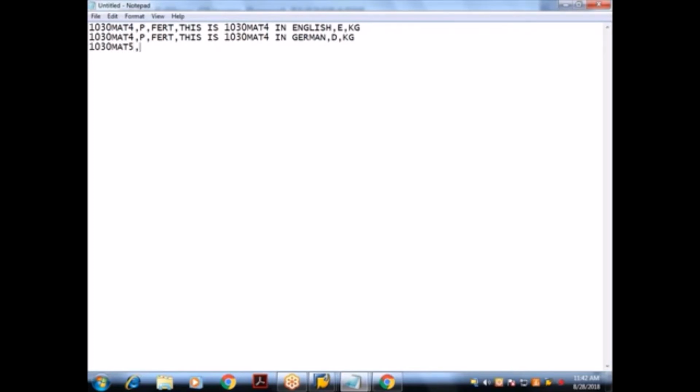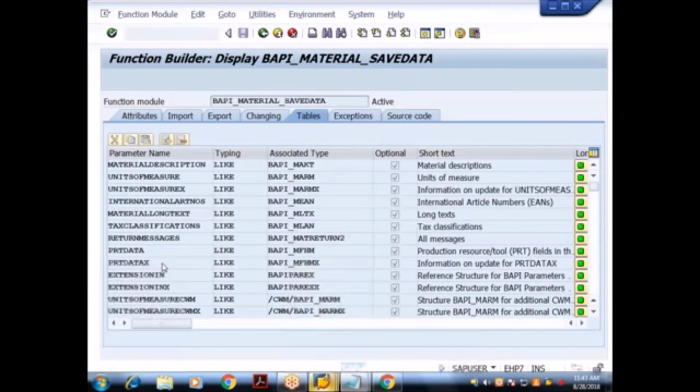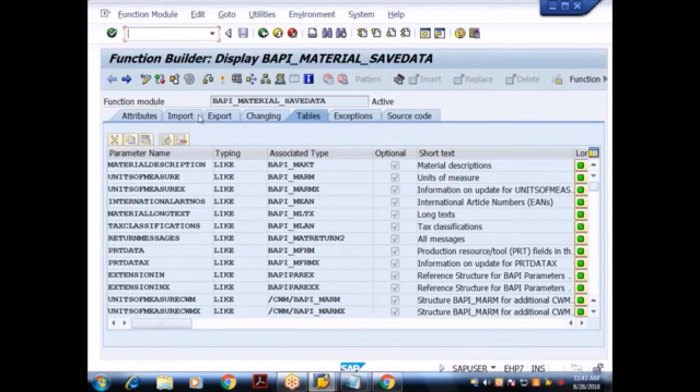Actually, we will not prepare the file. A file will be given to us. Before using the BAPI, we have to analyze the file. What analysis will we do? We'll understand what data is there in the file. We have to sit with the functional consultant. We need to understand what each field represents and what the base tables are.